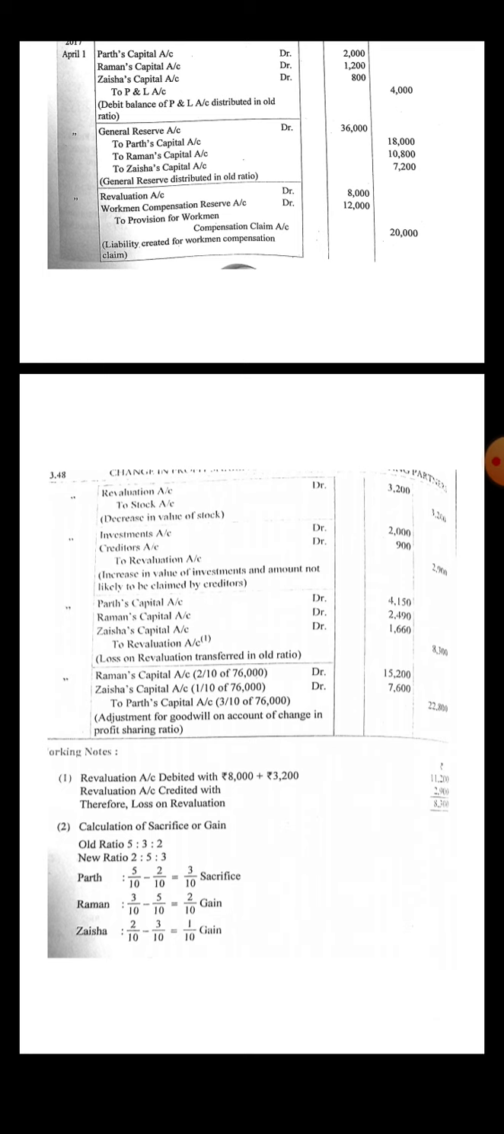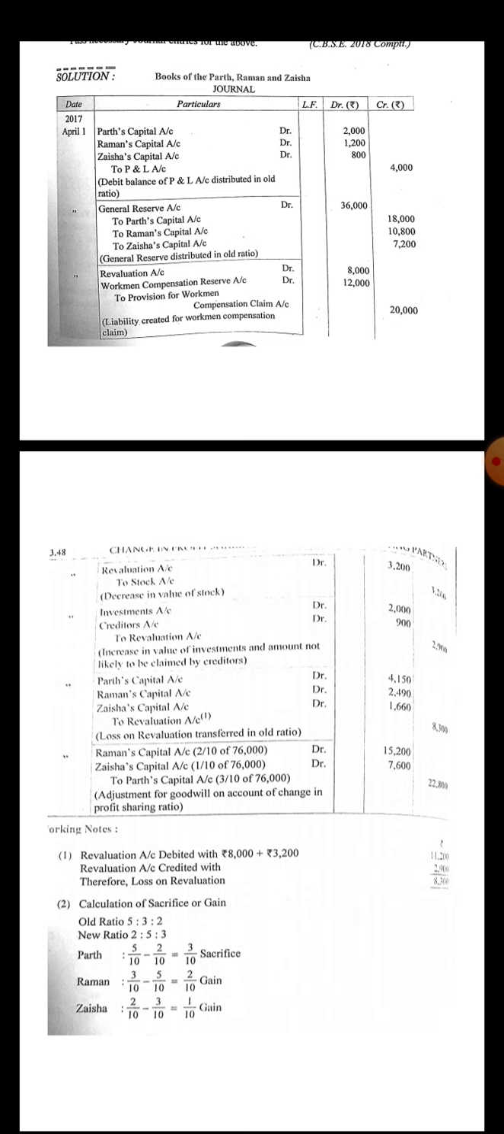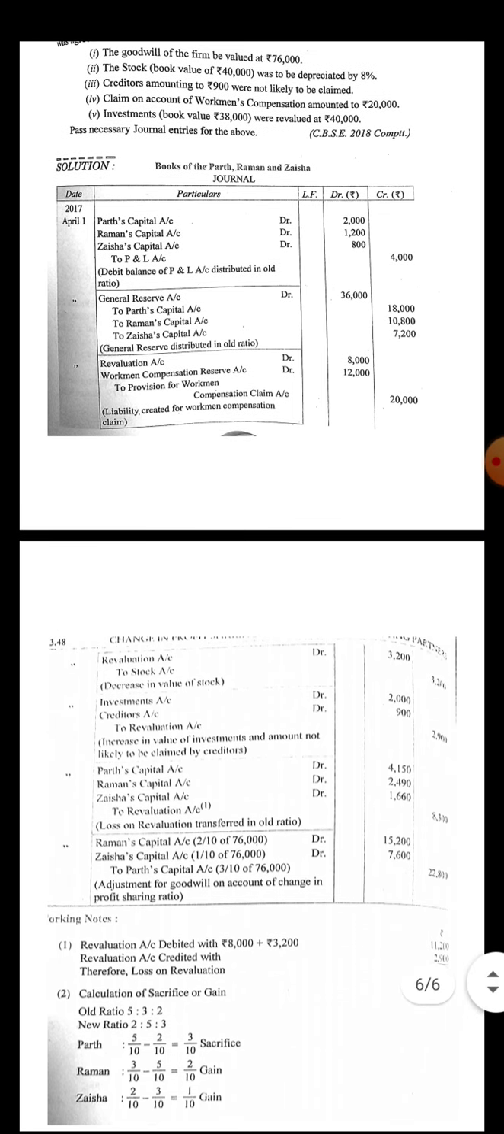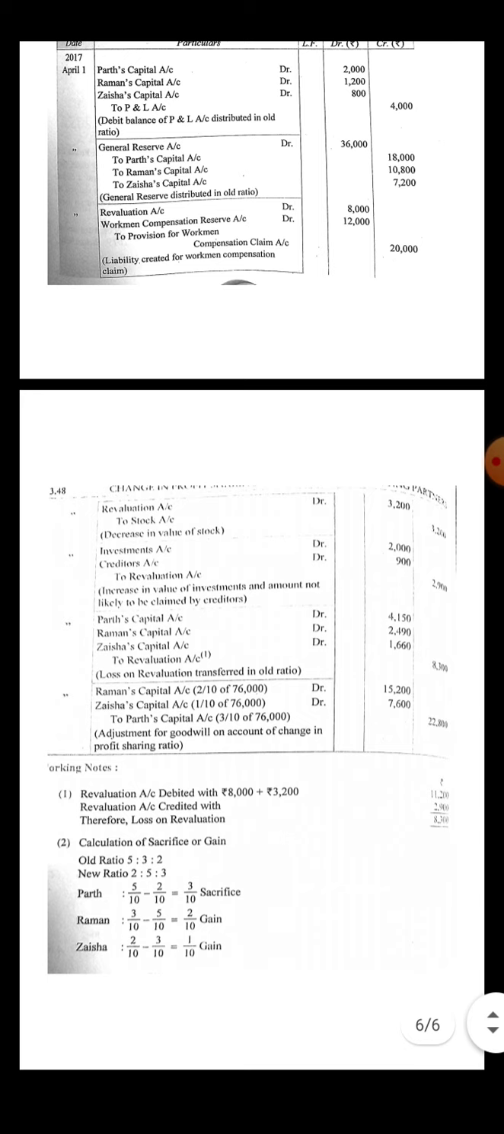After that, revaluation debit side total: account debited with 8,000 plus 3,200, that is 11,200. Revaluation account credited with 2,900, and there is a loss on revaluation, that is 8,300, and the loss of 8,300 will be divisible among the partners in their old ratio. Parth capital account debit, Raman's capital account debit, Jeshia capital account debit to revaluation, and the amount of loss is 8,300, that will be divisible among the partners in the ratio 5:3:2.